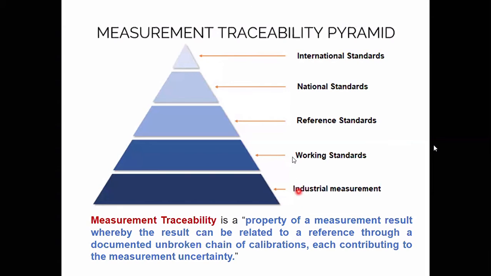So the traceability is passing through different layers, and all the equipment calibrated in this way, we call them traceable to the international standard with different grades of accuracy. How traceability can be represented by a mathematical formula or numerical values is a different thing, but I am just trying to indicate the flow of that traceability.